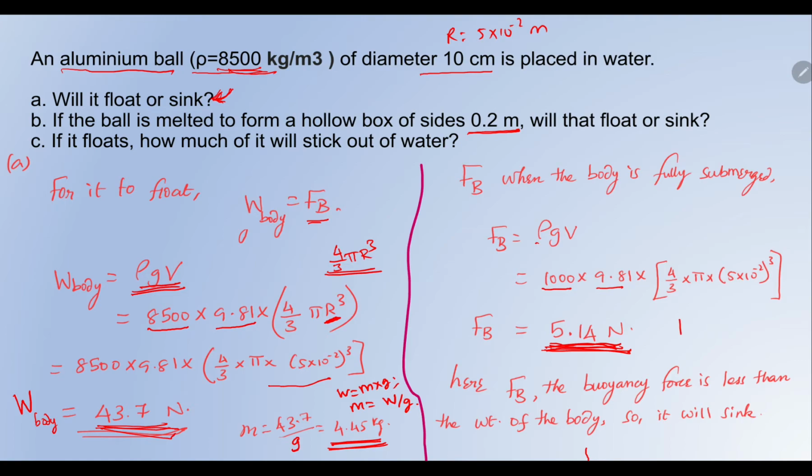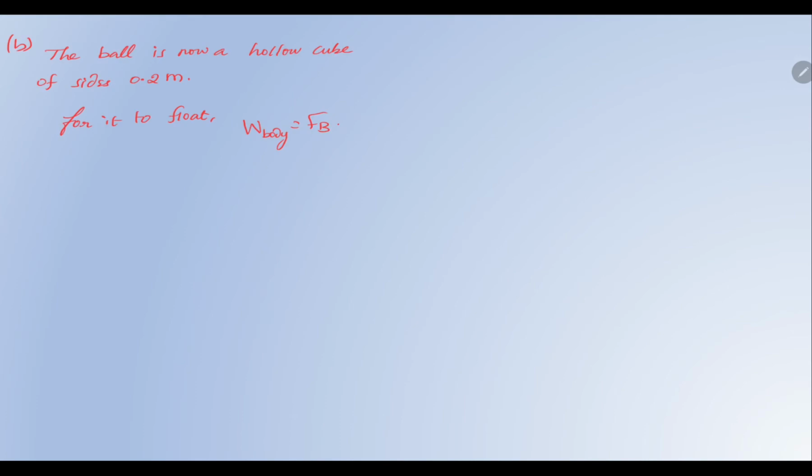So the weight of the body is greater than the buoyancy force, which means that the object will sink. That's it. So we have answered the first question. Now they are asking us if the ball is melted to form a hollow box of sides 0.2 meter, then will it sink or float?